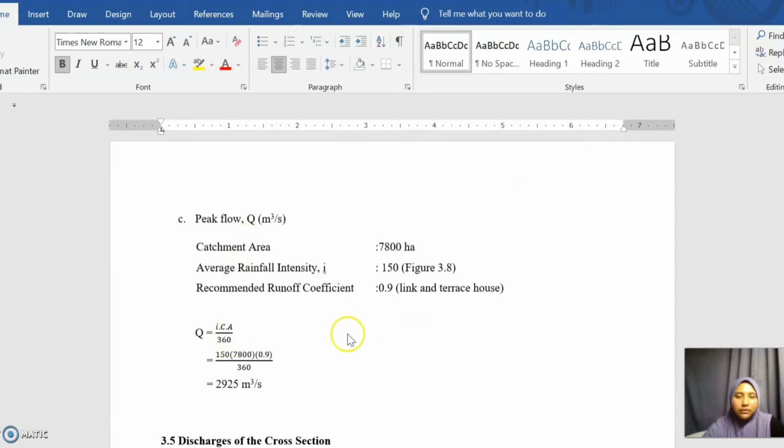So we're going to find the peak flow by using the formula Q equals CIA over 360. So 150 times 7,800 times 0.9, divided by 360. So the answer is 2,935 meter cube per hour.